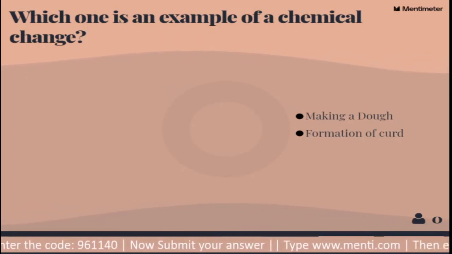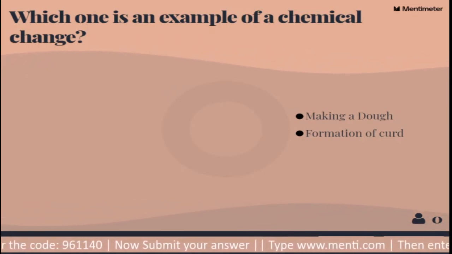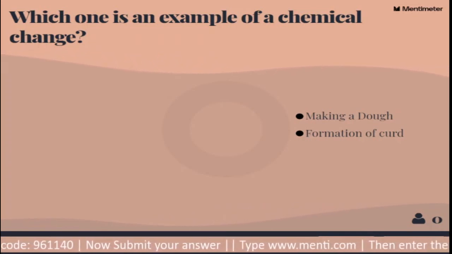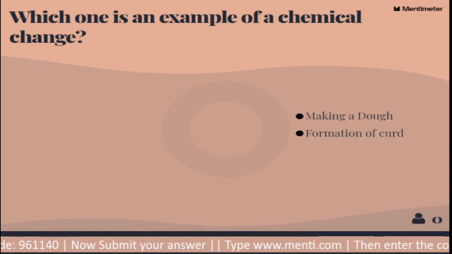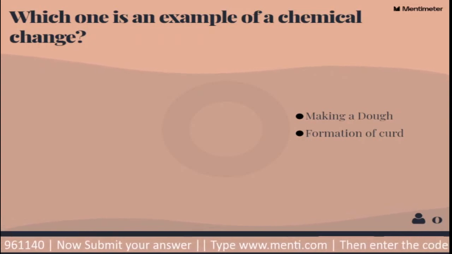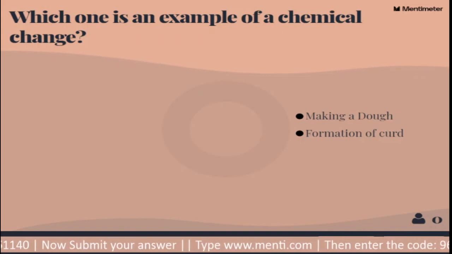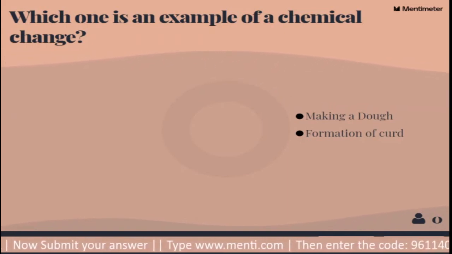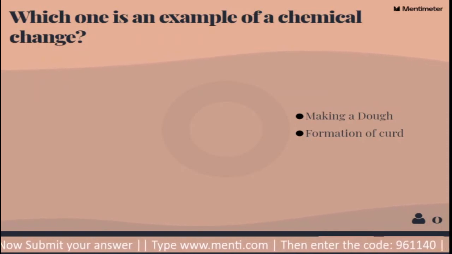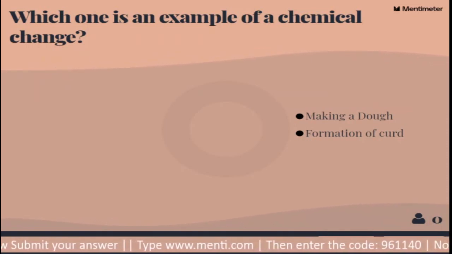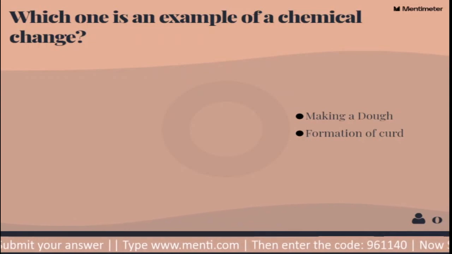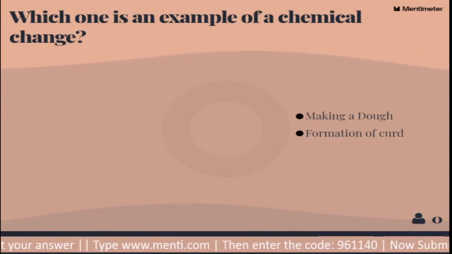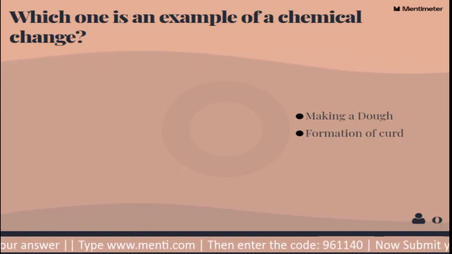You have to tell which one is an example of a chemical change. There are two options: making a dough or formation of curd. Which one is the correct answer? Think correctly, go to menti.com, enter the code 961140 and submit your answer. Let's see who will answer correctly. Start.